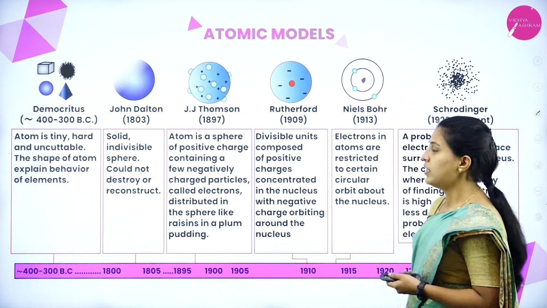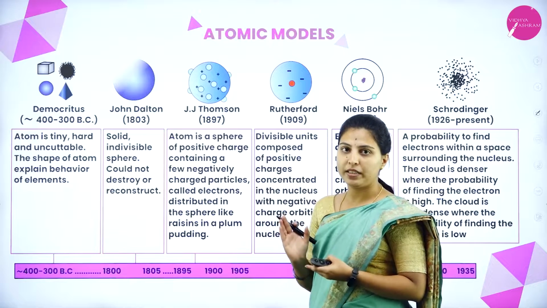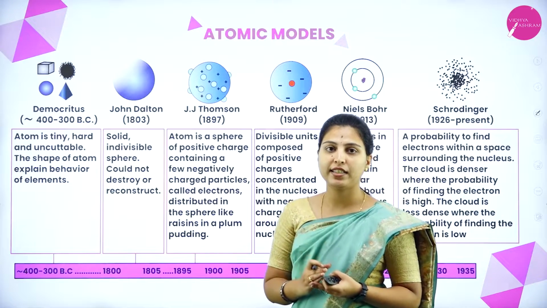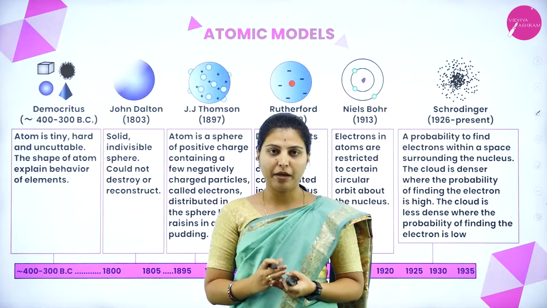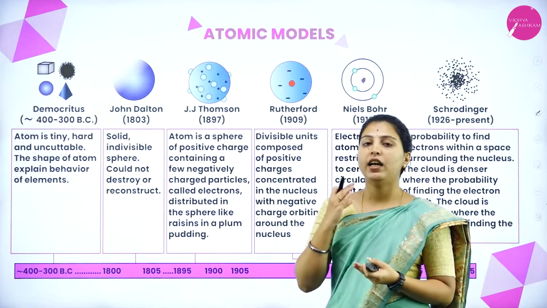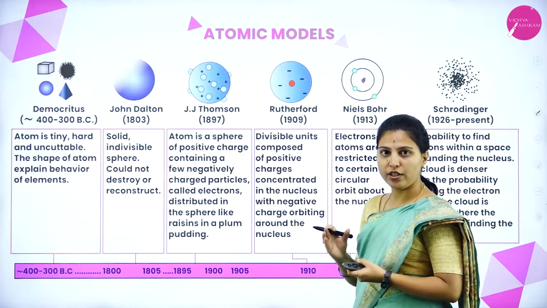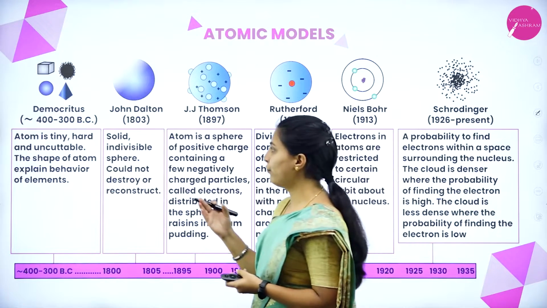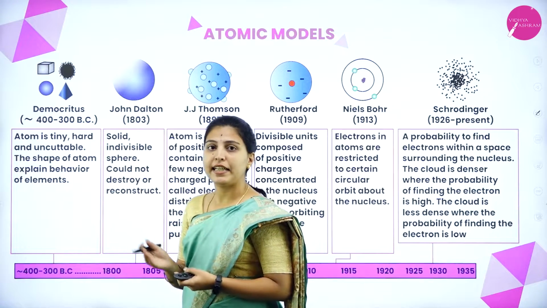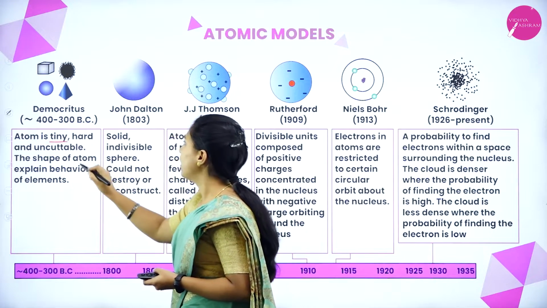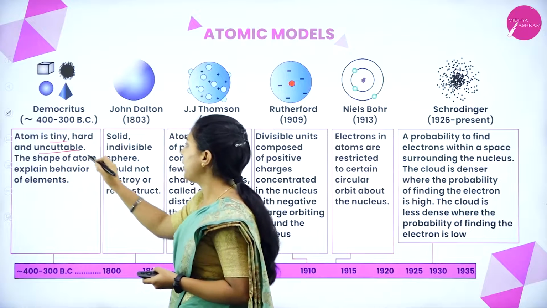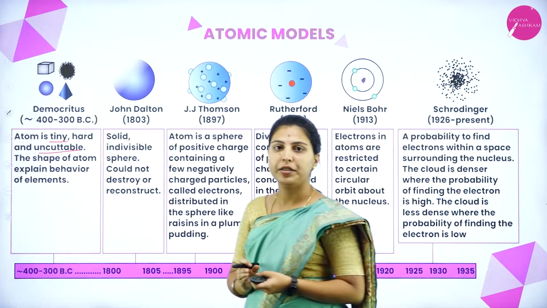We'll see first, these are the atomic models we are discussing for our syllabus. Why was the atomic model started? To explain the distribution of electrons in an atom. First, Democritus, the Indian and Greek philosophers, told that atom is very tiny, hard and uncuttable, in 400 BC.